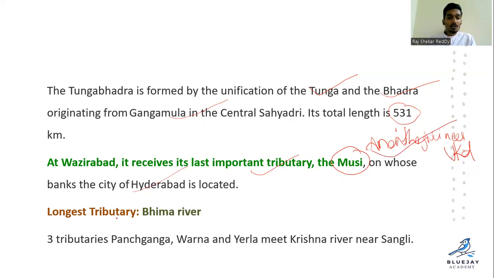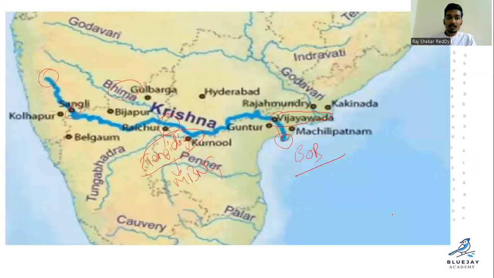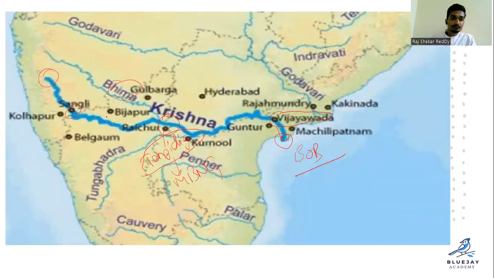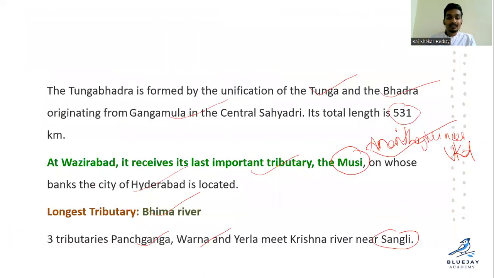And the longest tributary of the Krishna river is Bhima, right? And the three tributaries Panchganga, Varna and Erla meet Krishna at Sangli. We showed it on the river map, right? So it is Sangli. Here three tributaries, Panchganga, Varna and Erla, meet in this region. Panchganga is the same. Varna and Erla meet Krishna in Sangli. Clear?